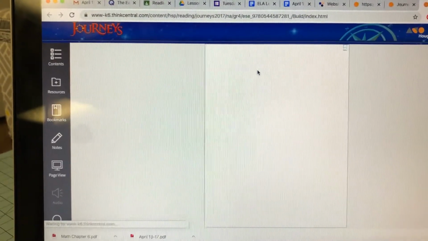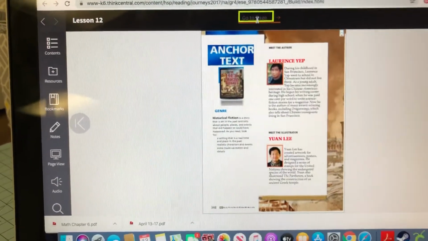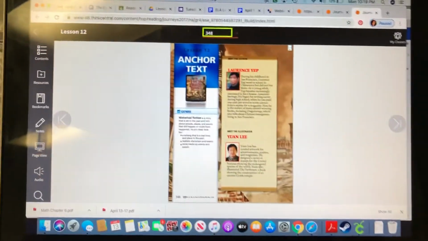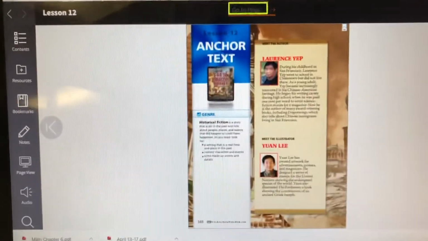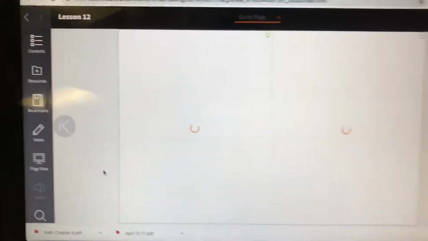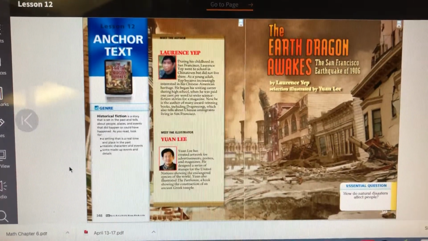And our story begins on page 348. You can type that in up at the top. Actually, I think mine might be there. Yep. 348 and 349 starts your story.